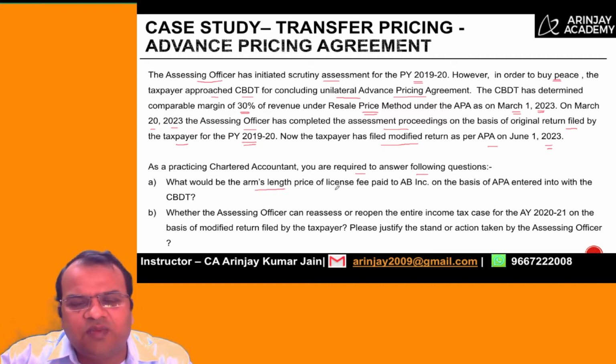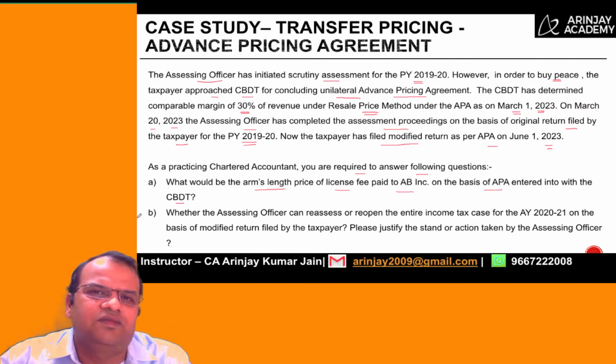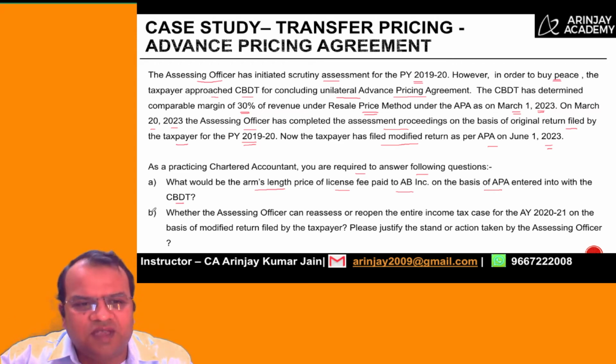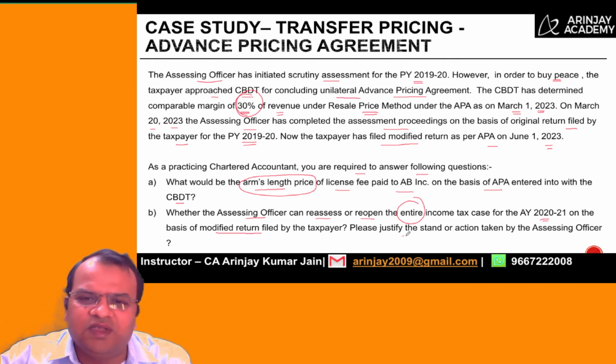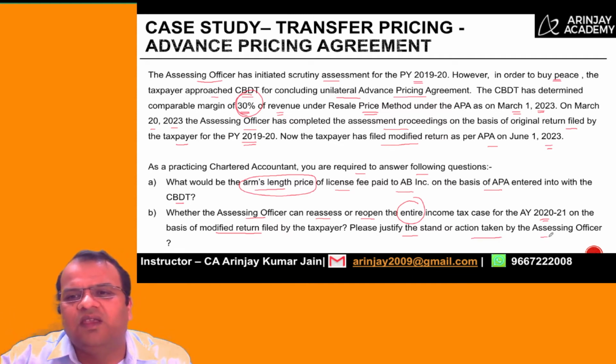What would be the arm's length price of the license fee paid to AB Inc. on the basis of the APA entered into with CBDT? First question. The margin, you know, is 30% of revenue. Second, whether the assessing officer can reassess or reopen the entire income tax case for AY 2021 on the basis of the modified return filed by the taxpayer. Please justify the stand or action taken by the AO.